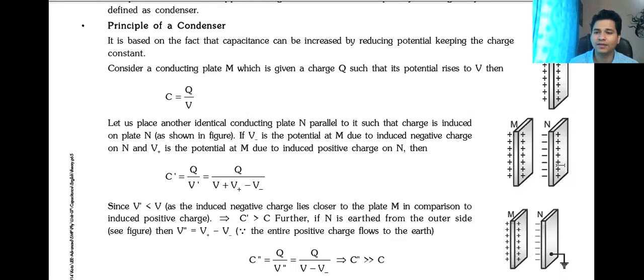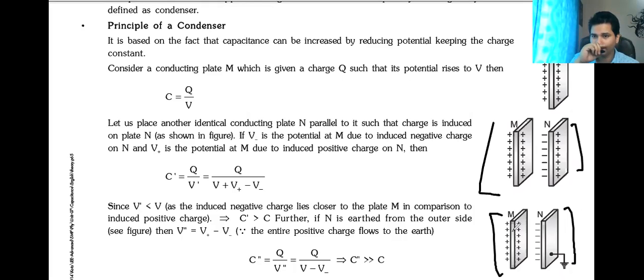Now, this capacitor structure and this one are not the same. Why is it not the same? Because the potential is not the same. Potential is changing, that's why the capacitance will also change, and the charge will also change. Clear?